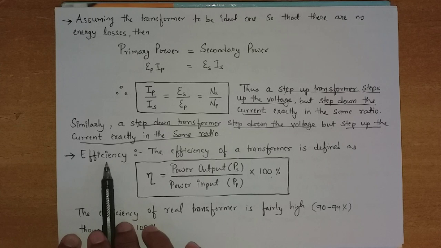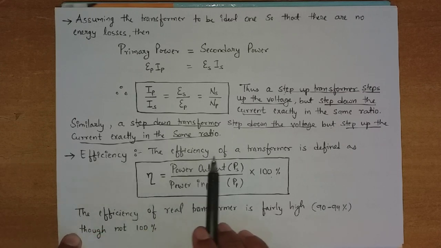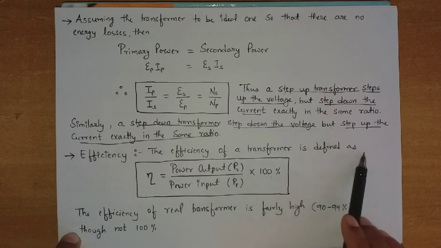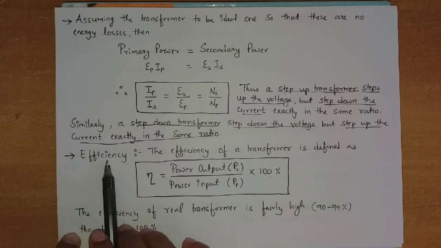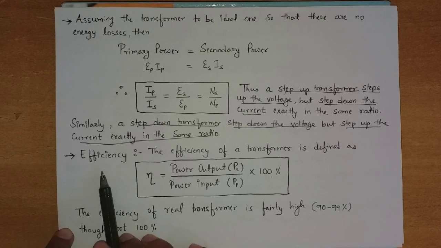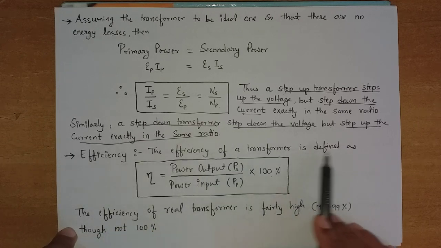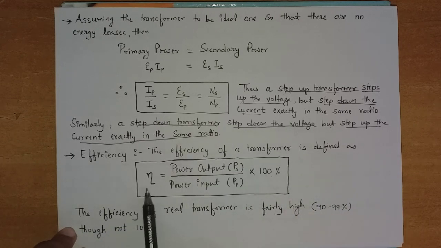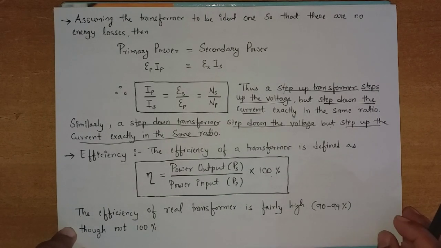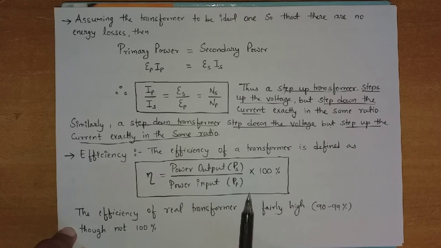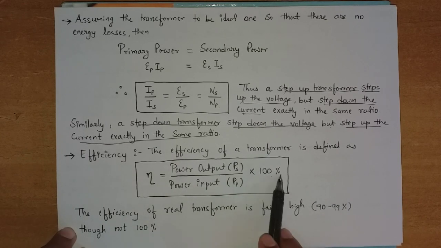Now efficiency. The efficiency of a transformer is the capacity of the transformer, or what amount of work will be done by the transformer. Efficiency of a transformer is defined as eta equal to power output, that is PS, upon power input, that is PP, into 100%.